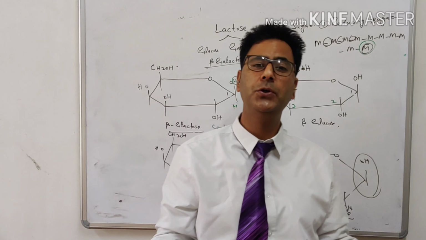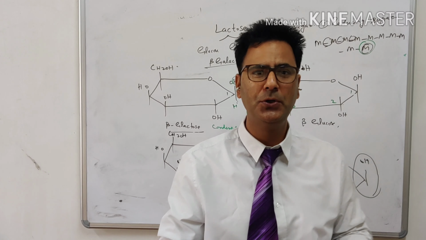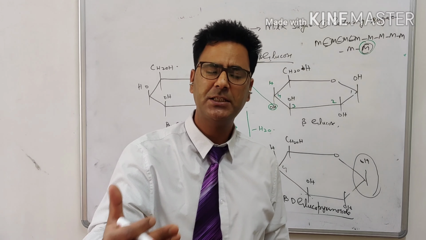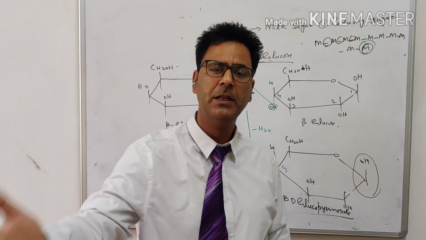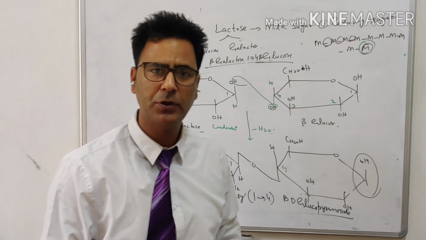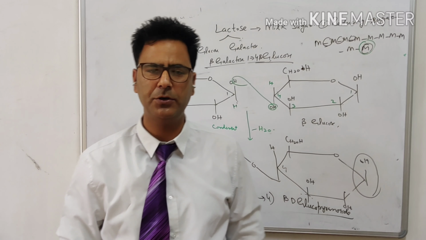I will call it a reducing sugar because it has a tendency to reduce things. In this case also we have one anomeric carbon which is free and one which is not free. So the presence of one free anomeric carbon makes it a reducing sugar, and it also makes maltose a reducing sugar. But what is the case of lactose? We have to see it.